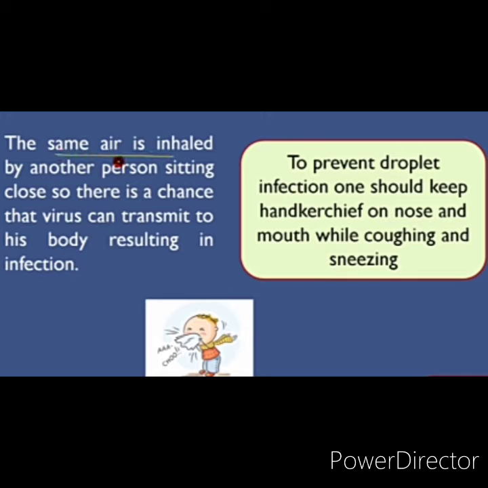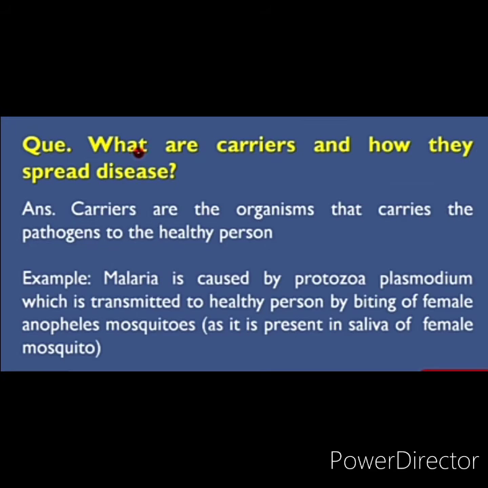Now we have talked about how carriers can also take the disease from one place to another. What are carriers and how do they spread disease? Carriers are the organisms that carry the pathogen to the healthy person. For example, we will take malaria.